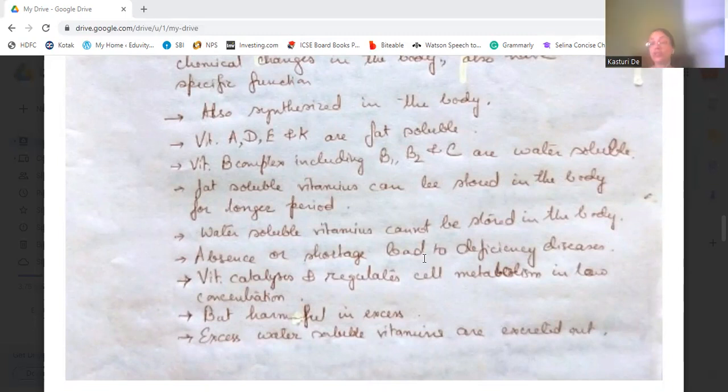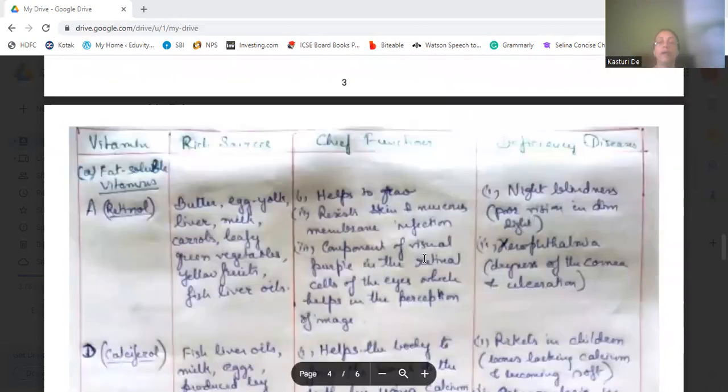Absence or shortage of these vitamins can lead to deficiency diseases. Vitamins catalyze and regulate cell metabolism in low concentration. In excess, it is harmful. In excess, water soluble vitamins are excreted out, but excess fat soluble vitamins are stored, to the harm of the body.